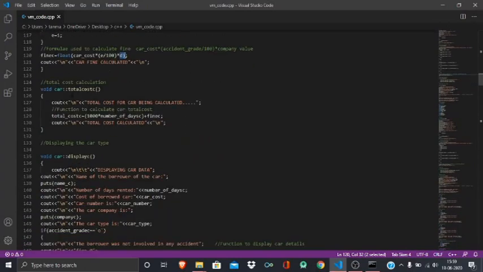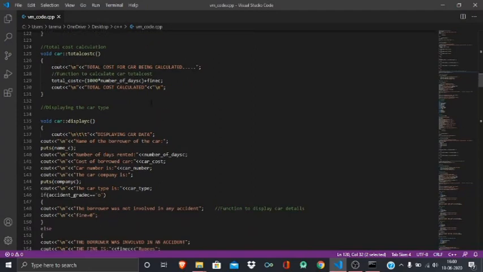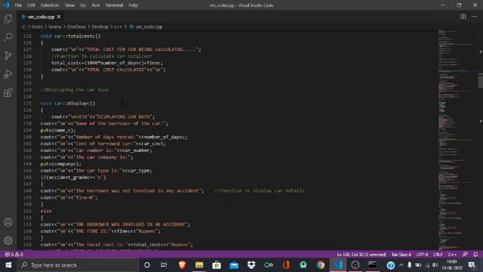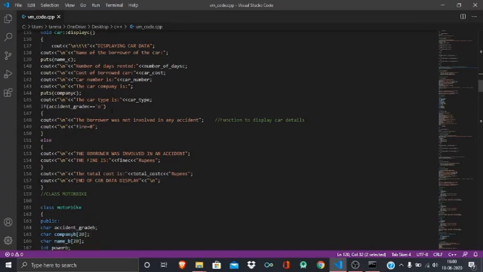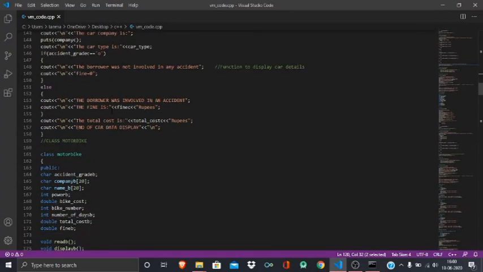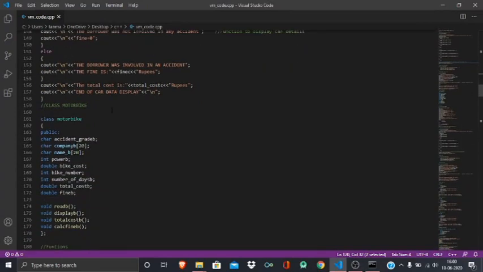This is the function of calculating total cost, which will show you the total cost being calculated. 100 into number of days plus the fine which the borrower needs to give, like number of days the car was rented. And this is the function for displaying the data of the car. So this function displays the data of your car. Cool. It's basically the function which is showing the output.